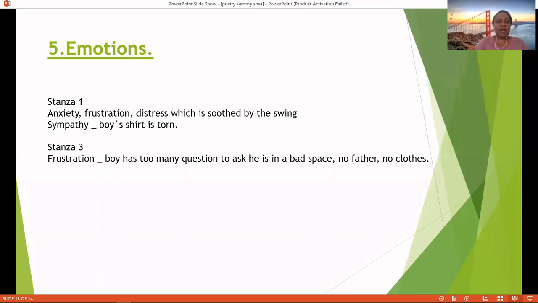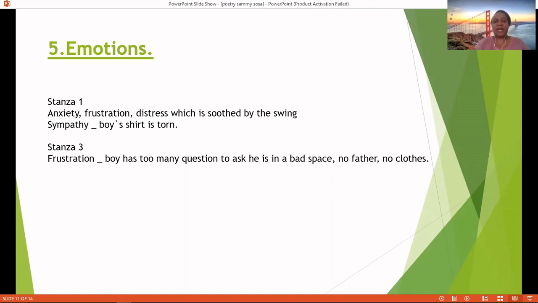Yes, let's look at our E. E for emotions. In stanza 1, we see anxiety, frustration, or even distress as the mother is trying to soothe the child by using a swing.